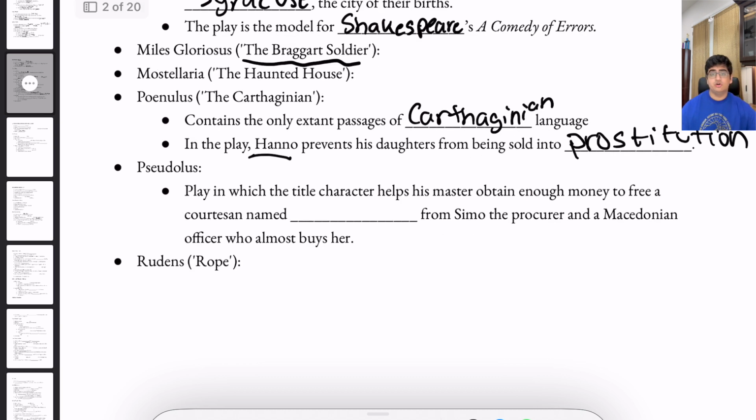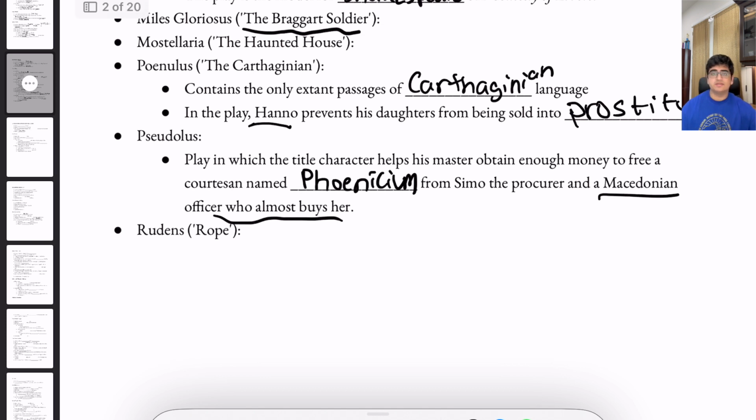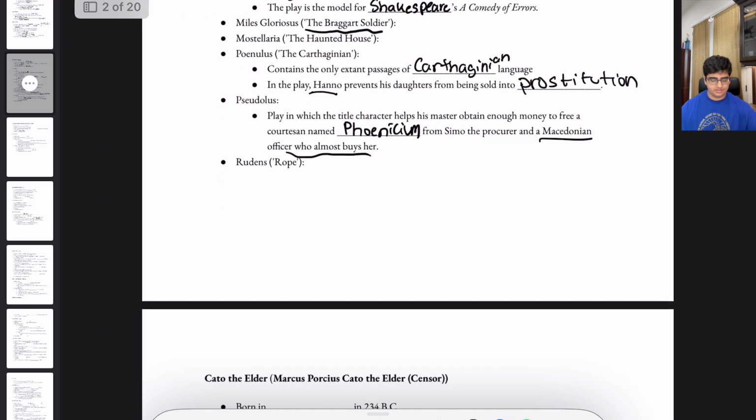Now we have Pseudolus. This was a play in which the title character helps his master obtain money to free a courtesan named Phoenicium from Simo, who was the procurer, and a Macedonian officer who almost buys her. That is another classic play to know of for Plautus. And then we have Rudens, meaning rope. That was another play, but it's not as popular as the other ones.